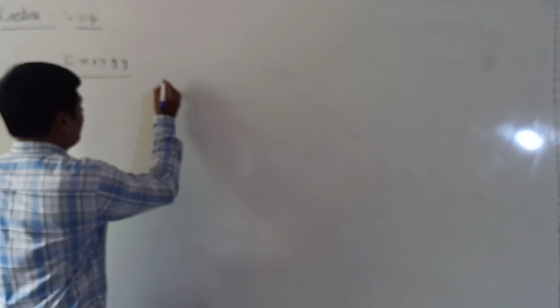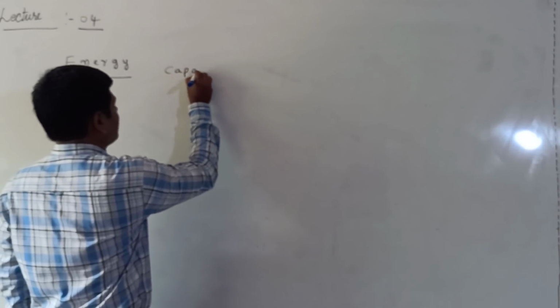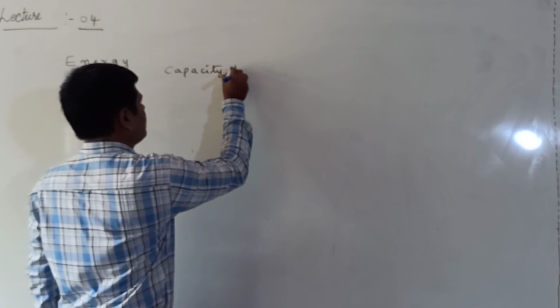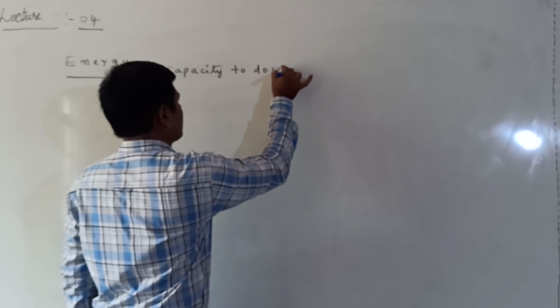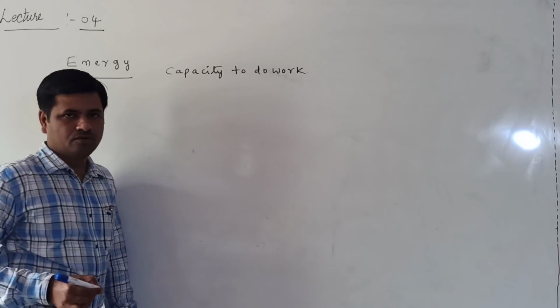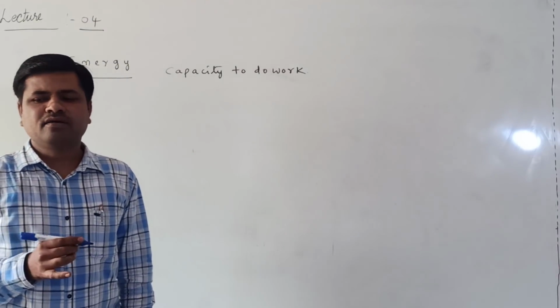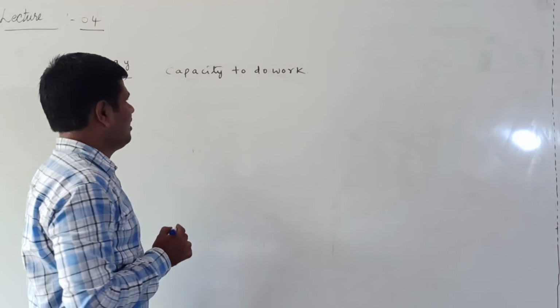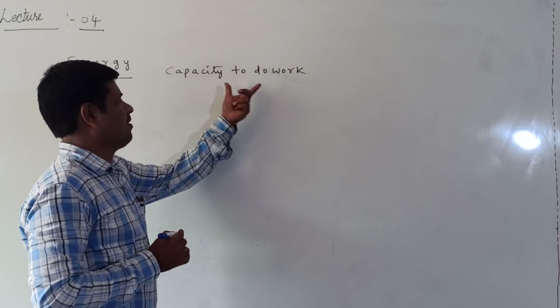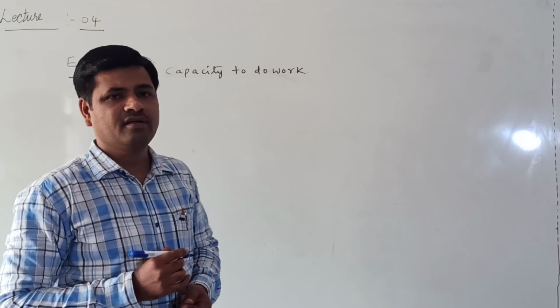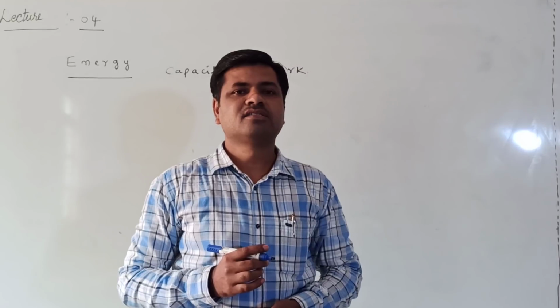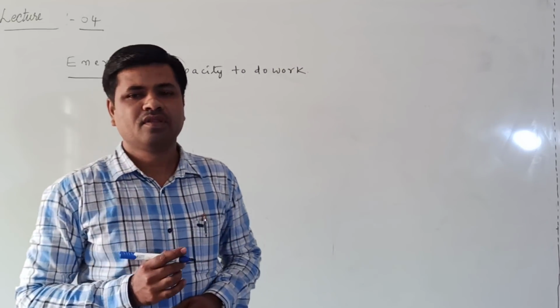The energy of your body can be defined as its capacity to do work. Capacity to do work is called energy. That's the reason energy also has the same units as work.